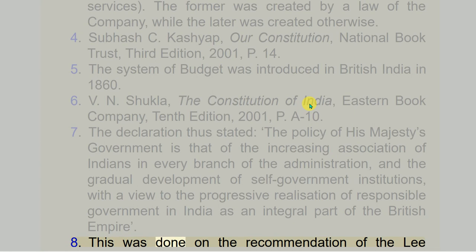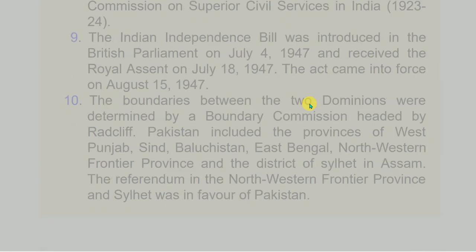8. This was done on the recommendation of the Lee Commission on Superior Civil Services in India, 1923-24. 9. The Indian Independence Bill was introduced in the British Parliament on 4 July 1947 and received the royal assent on 18 July 1947. The Act came into force on 15 August 1947.